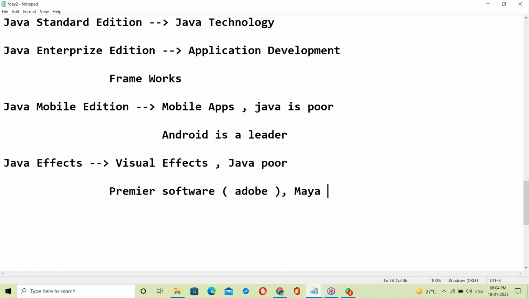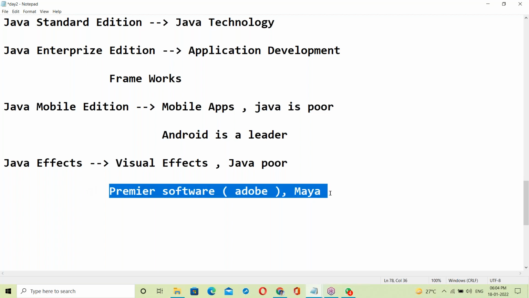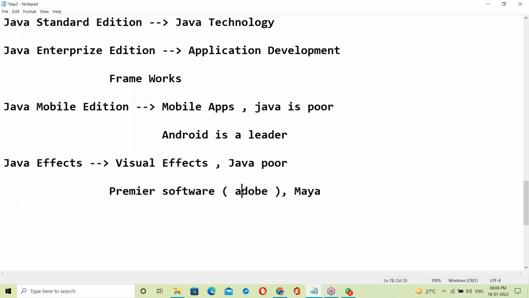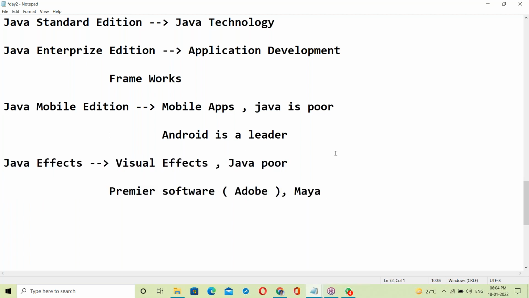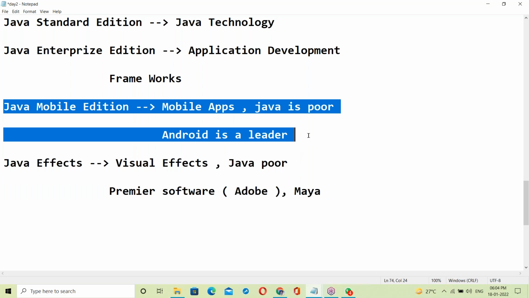Maya software, a very old software, is also in use here. Movie editors use these softwares for visual effects, not Java. And for mobile also it is Android, not Java.